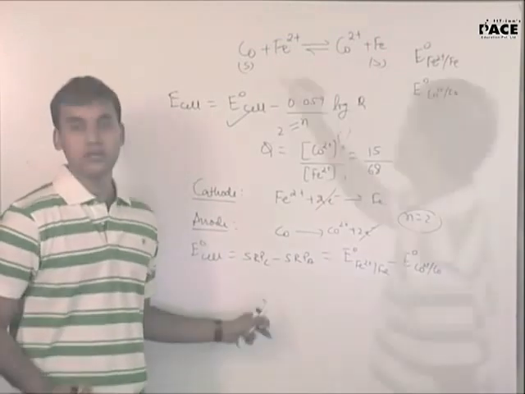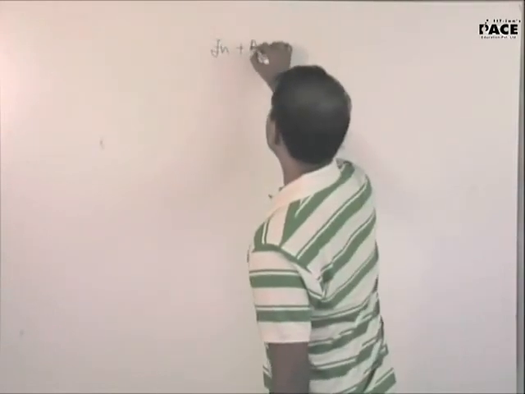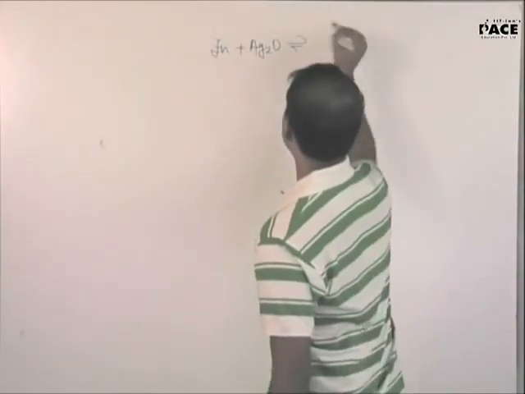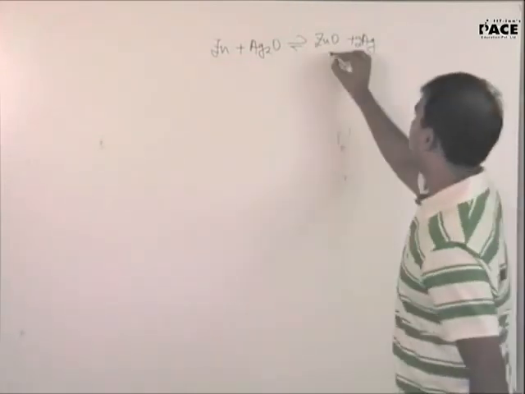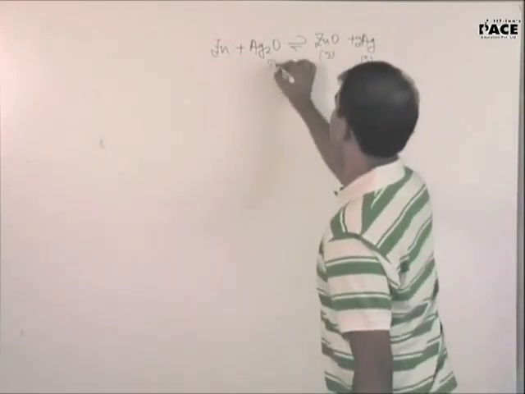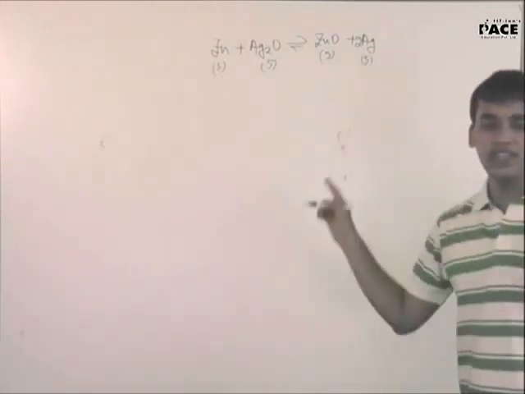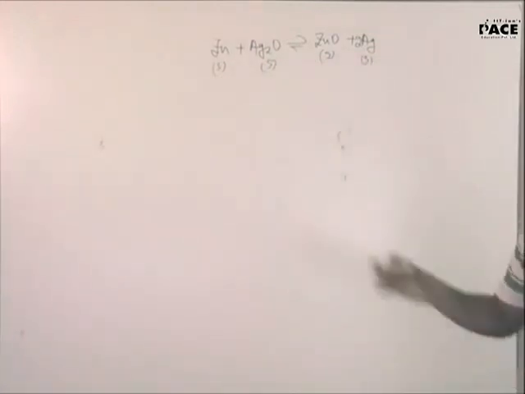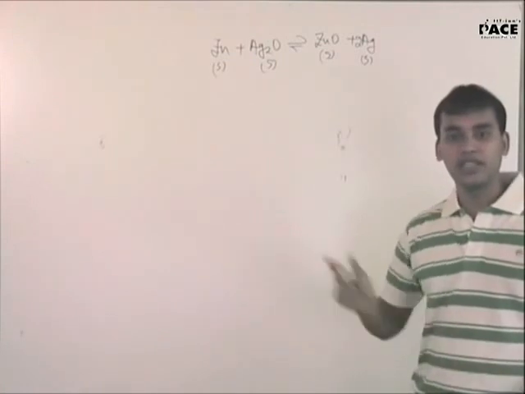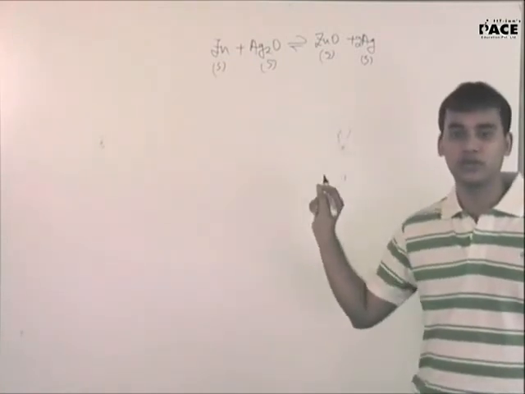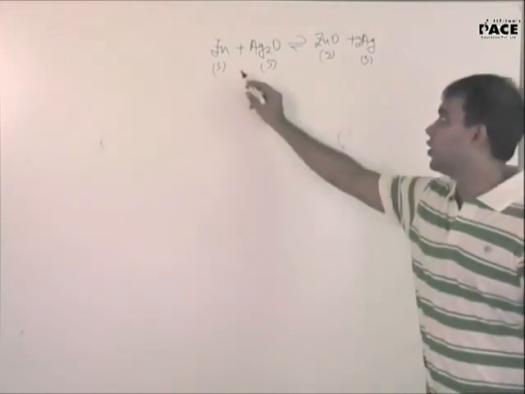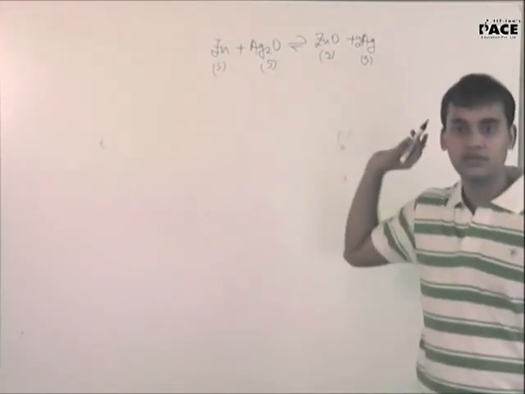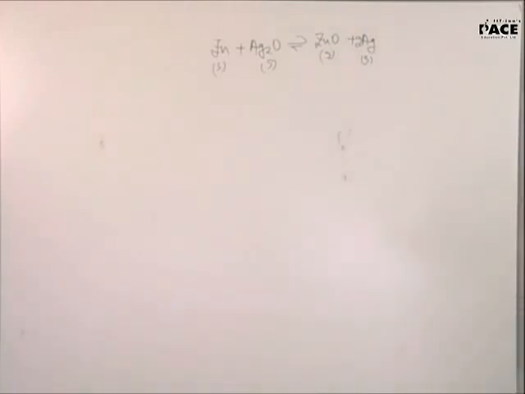Let me go ahead. Next question is zinc plus Ag2O gives ZnO plus 2Ag, and all of them are present in solid form. Now see, in this case, you might get confused at why all the phases are in solid. But this is the typical miniature cell which you use. You don't find any liquid interface in it, right? That's why you can see all of them are in solid state. Okay, what they have asked you is to find E naught cell.